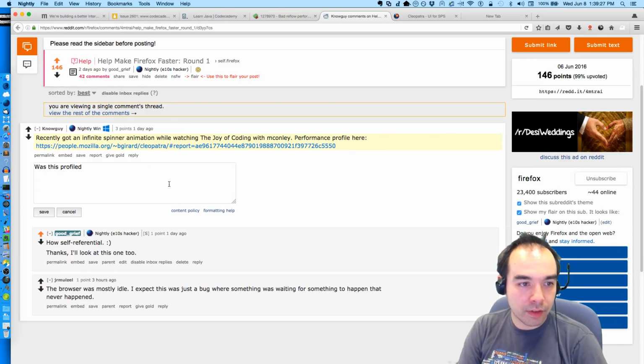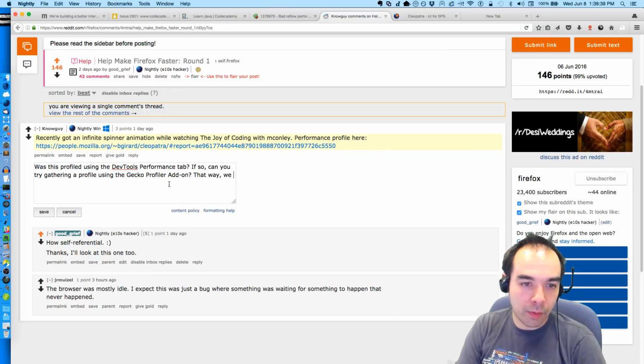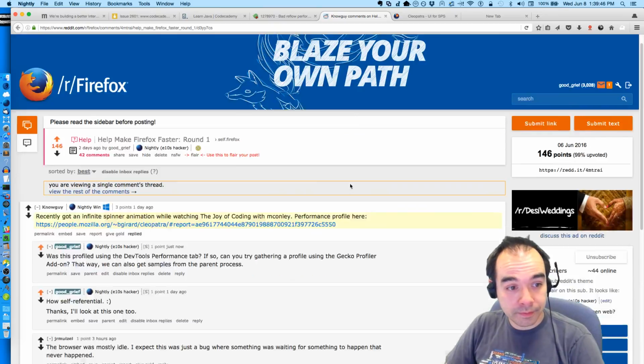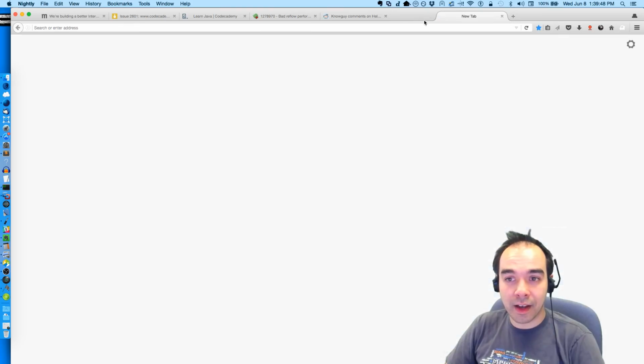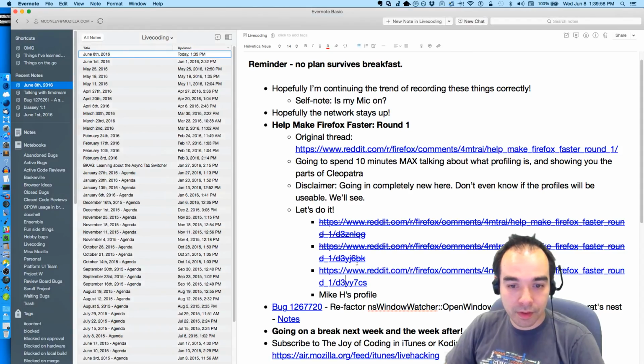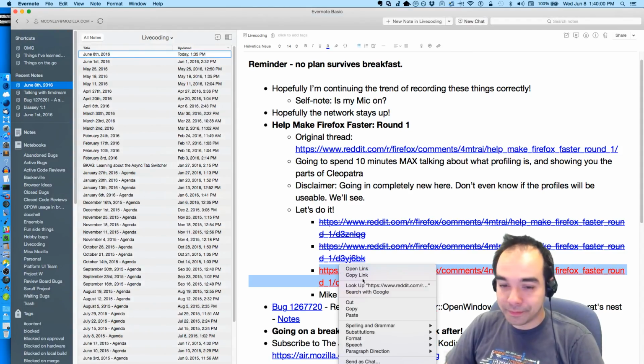Was this profiled using the DevTools performance tab? If so, can you try gathering a profile using the Gecko Profiler add-on? That way we can also get samples from the parent process. So until then, there's not a whole lot we can do. It's possible we were looking at a single page's worth of samples. So I'm going to call that one done.